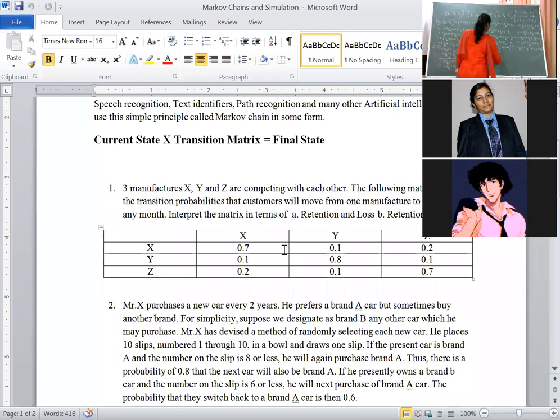Then minus 3SA plus 2SB plus SC is equal to 0. Then SA plus 2SB minus 2SC is equal to 0. Is it visible, everybody?